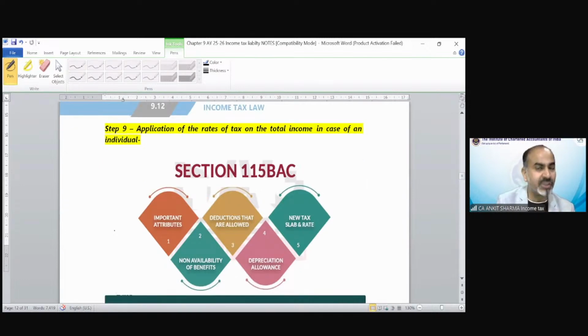There would be rates of tax on the total income under both regimes, the default tax regime and of course the optional tax regime. The slab rates, the rebate provisions, the surcharge provisions and the education cess provisions we have already gone through in chapter number 1, so that is going to be a recap for you.